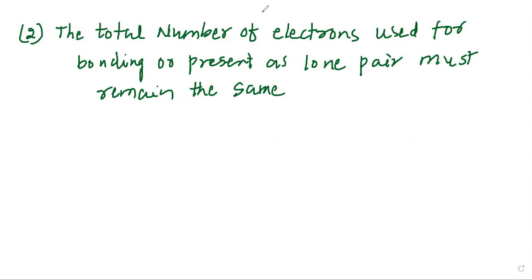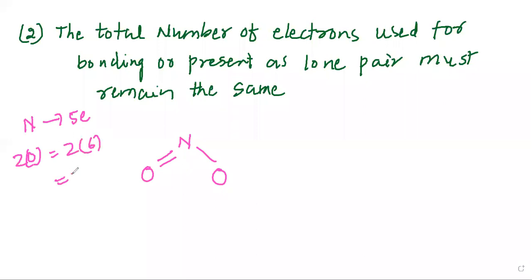with some example. Now suppose we write the resonance structures of nitrogen dioxide. So you can see that we have one nitrogen that has 5 electrons in its valence shell, and 2 oxygens. Each oxygen has 6 electrons in the valence shell, total 12 electrons, my dear students. So the total number of electrons in NO2 is equal to 17 electrons.